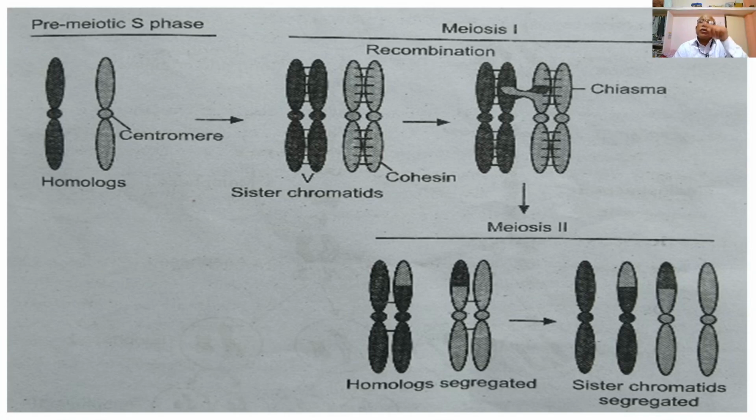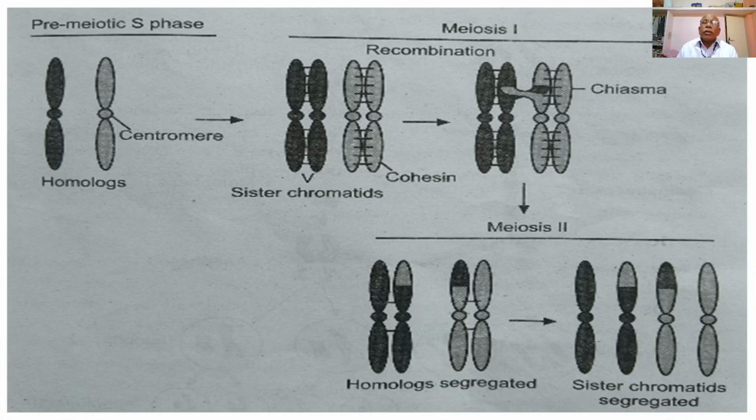Then the nuclear membrane is acquired, and the spindle fibers begin to disappear, but they are not completely gone during telophase 1. Two daughter nuclei with a haploid set of chromosomes are formed at the end of telophase 1.